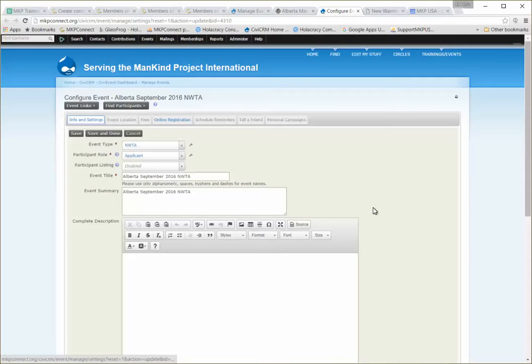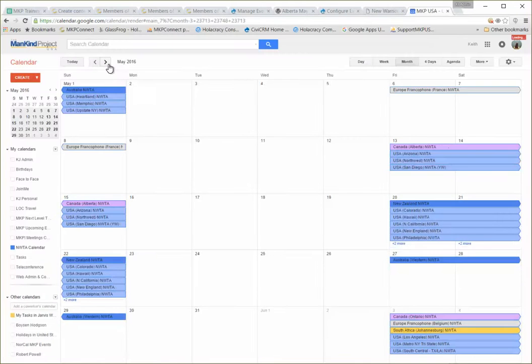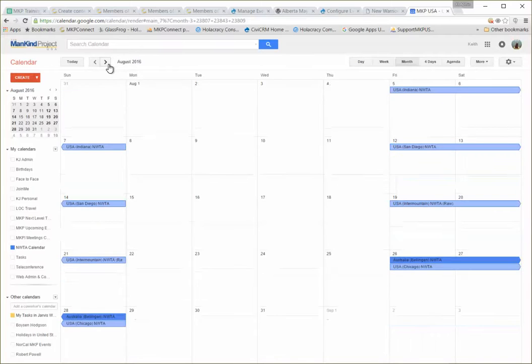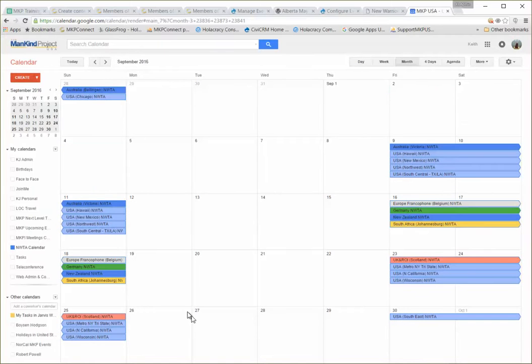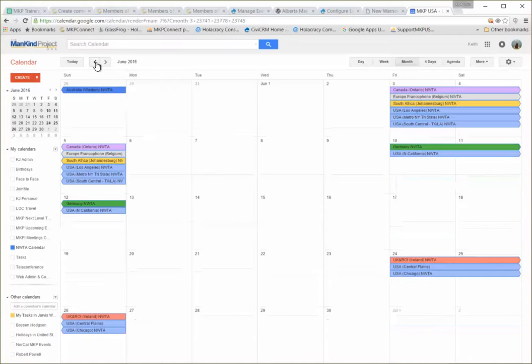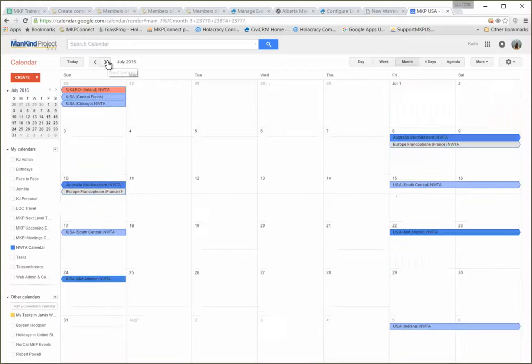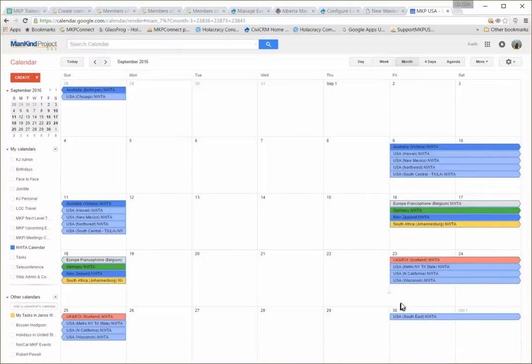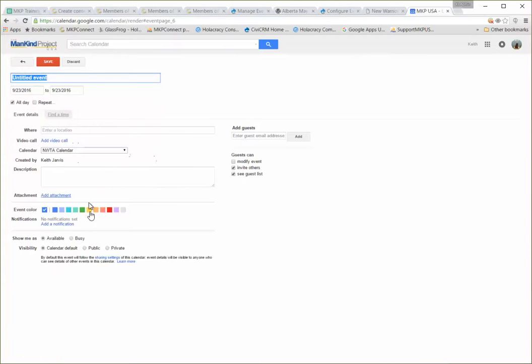And configure. Okay, so now we just need to add it to the NWTA calendar. And you'll notice the color coding scheme that first Tony Wilkinson created. So let's see what color. Let's find a Canada. He's got the purple for Canada. So let's go back to September. And we'll double click so that it's in edit mode. We'll get the purple just so that I don't forget. And we'll call it Alberta.